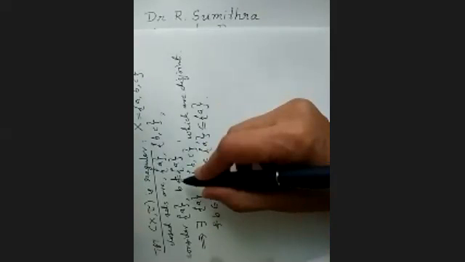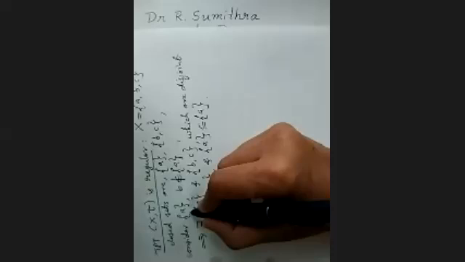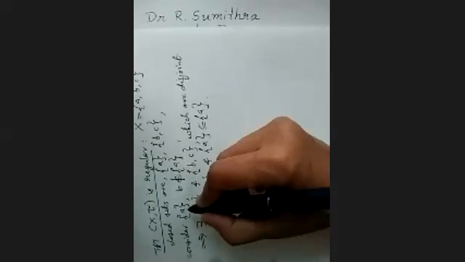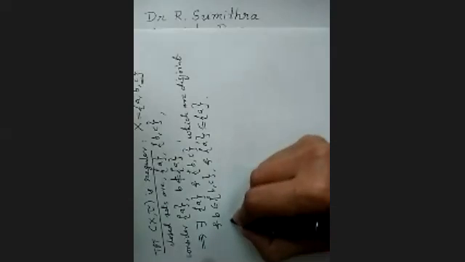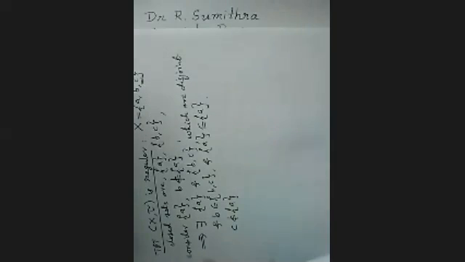Now, is there any other element not belonging to the closed set? Yes, there is another element, which is C. So we'll take that now. Again, for the same closed set, C doesn't belong to it.